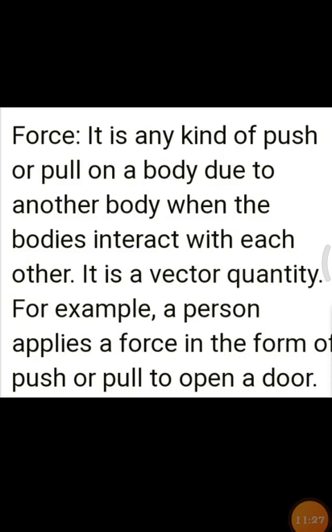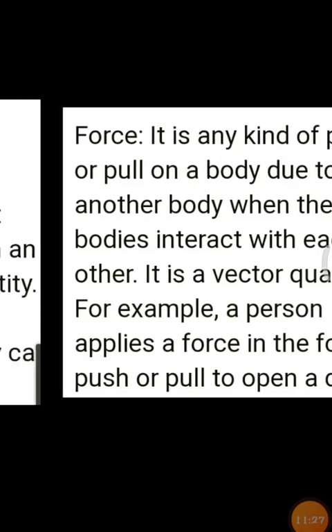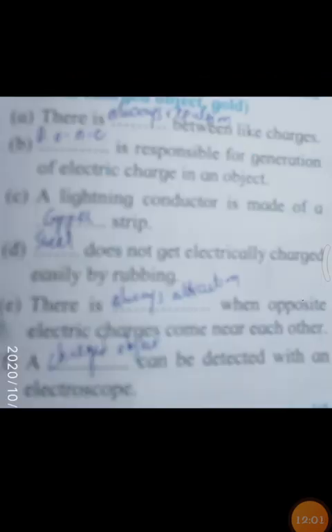Okay, children? With this, we have finished lesson number 8, that is motion, force and work. Now we will move on to lesson number 8, that is static electricity. Take out the exercise of your book. In that, see, fill in the blanks.